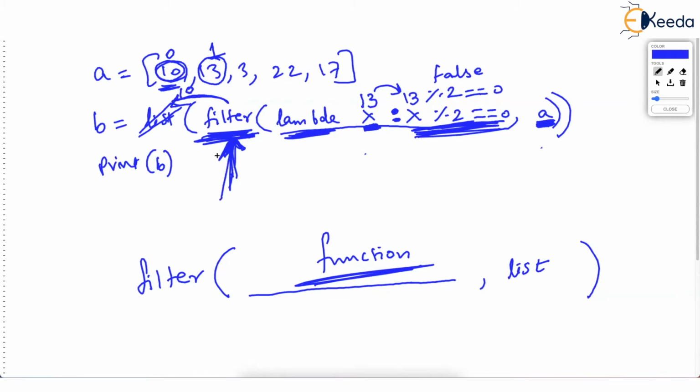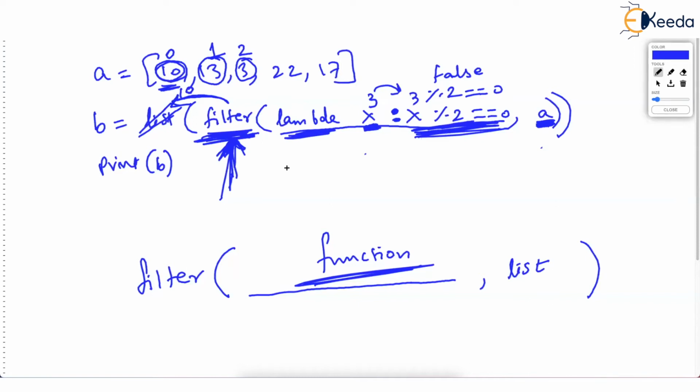Then third repetition of filter. It takes 3, the next element, and it says, okay, now 3, it's your turn. x should become 3, and then let's check this test for that value. Is 3 % 2 == 0? That's also false. So even 3 will not be passed over in the result.